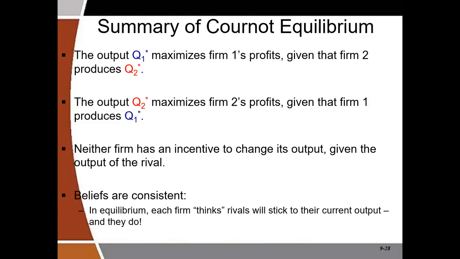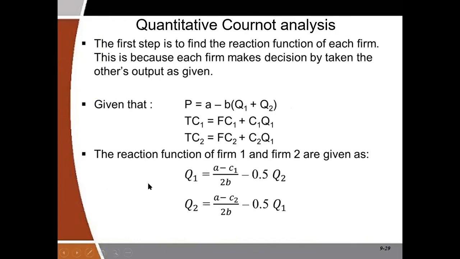So at this point in time, no firm has an incentive to change its output because he knows that he's choosing output based on the other person. The other person also knows that he's choosing output based on the first person. One of the things you must also know is that the beliefs are consistent. Each firm thinks the rival will stick to their current output, and they all do at the end of the day. Okay, so let's enter into the quantitative Cournot analysis.